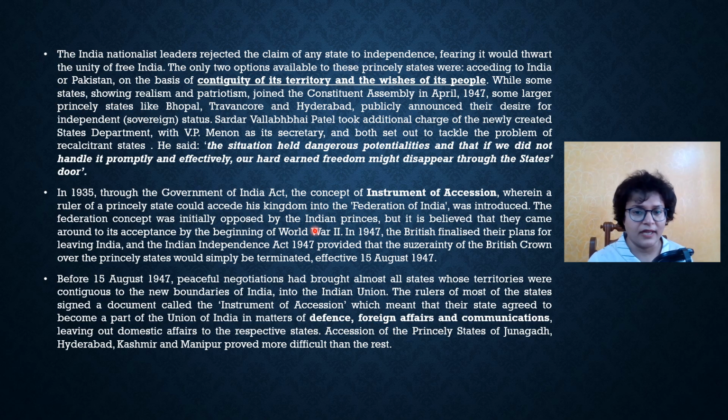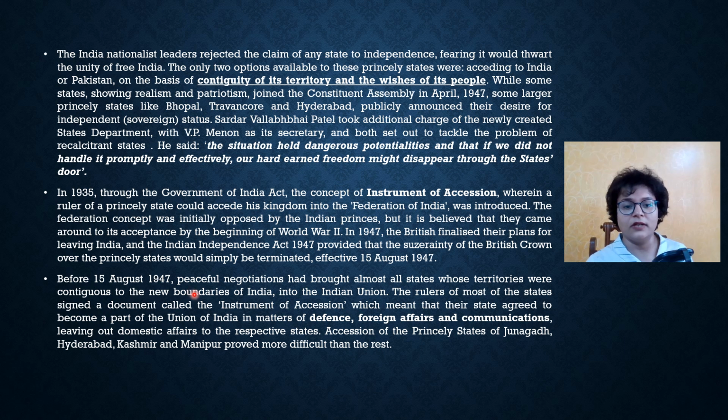In 1945, the British finalized their plans for leaving India, and the Indian Independence Act of 1947 provided that the suzerainty of the British Crown over the princely states would simply be terminated, effective from 15th August 1947.